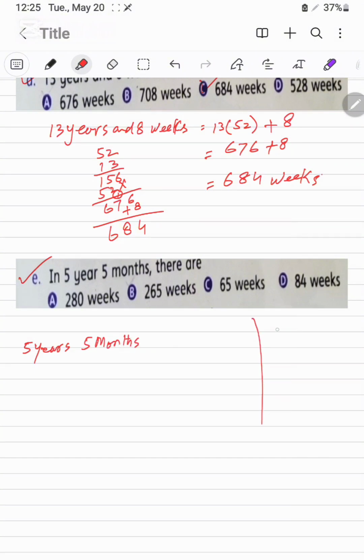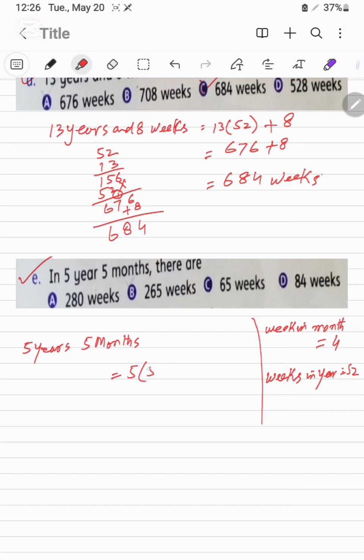First, we should know weeks in a month, these are 4, and weeks in a year, these are the 52.